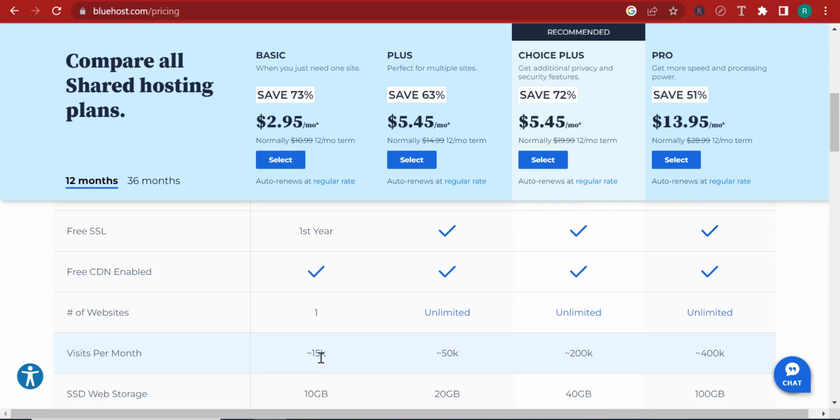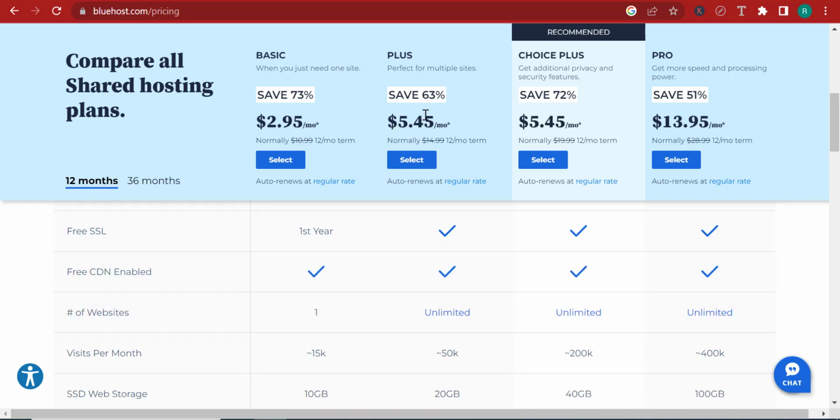And if your website gets more than 15,000 visits per month, then that's going to put a lot of pressure on your website, and people wouldn't be able to find it because there's a lot of pressure on it. And the percentage of downtime will just get through the roof. Now, if you want to allow more visitors to your website without having problems, you need to pay more.